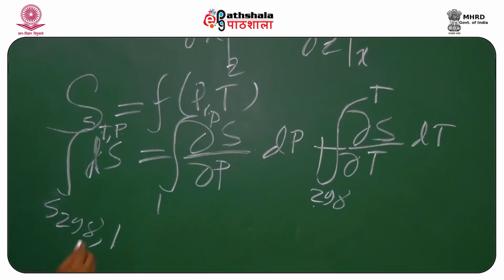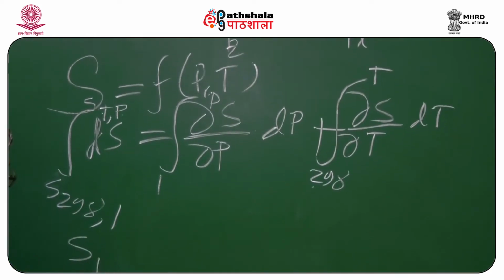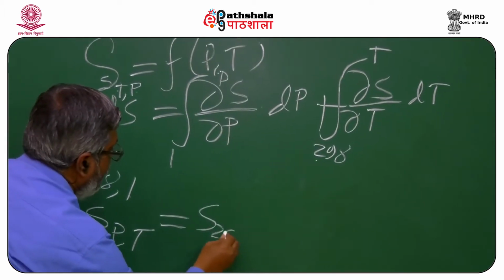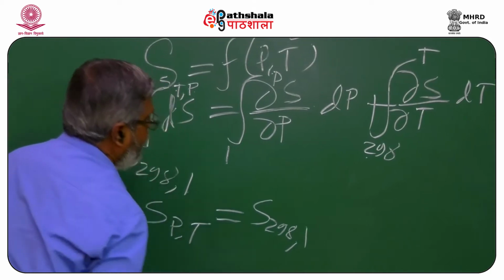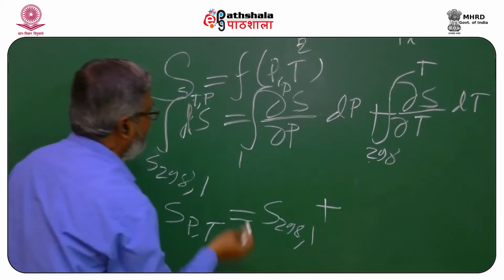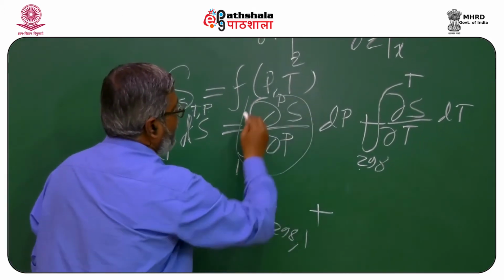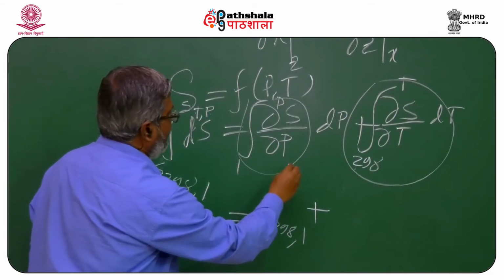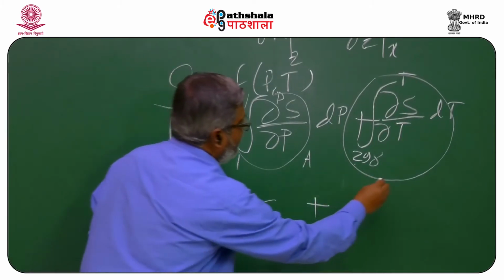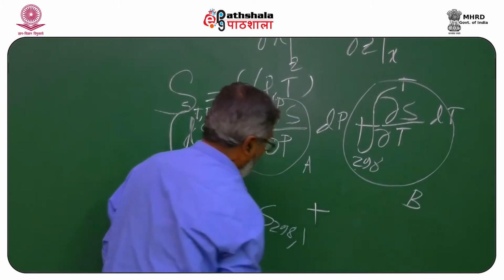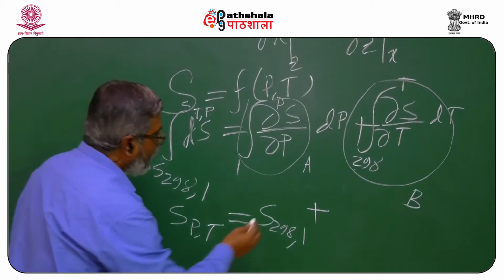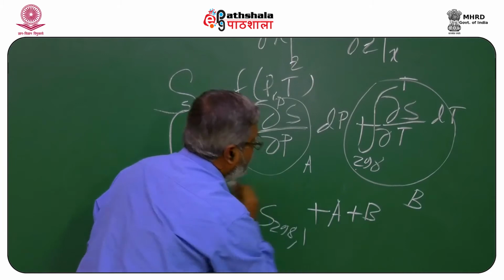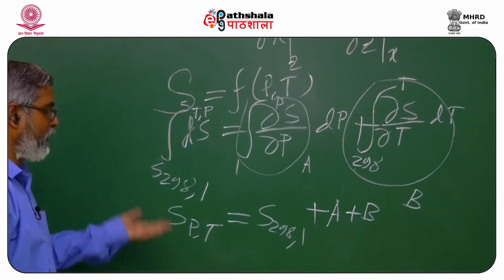If I solve it, this will be S(P,T) equals S298 at 1 bar, plus you have this part and you have this part. Let us take it as A and let us take it as B. So, I have to write A plus B. What does it mean?